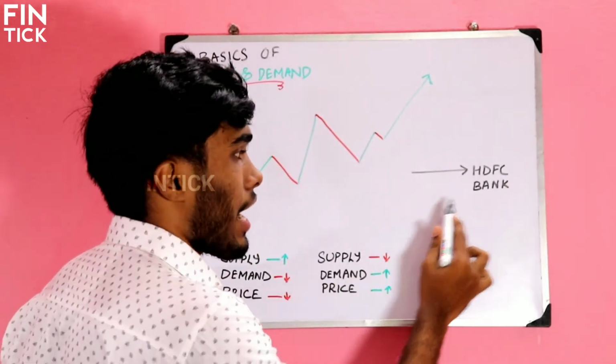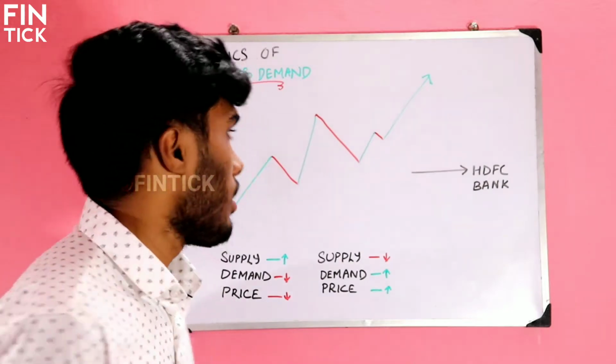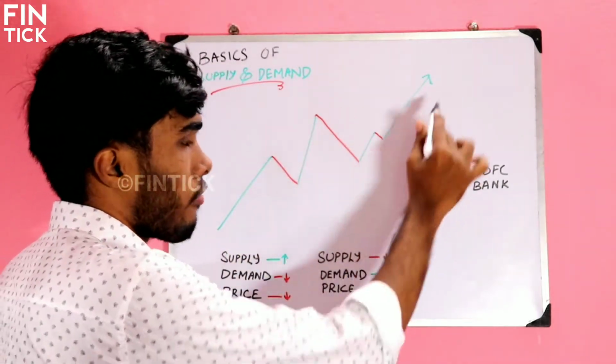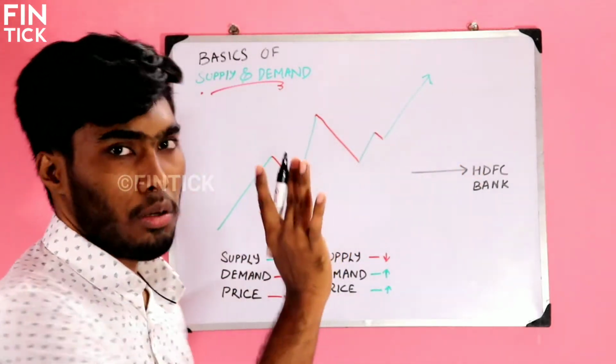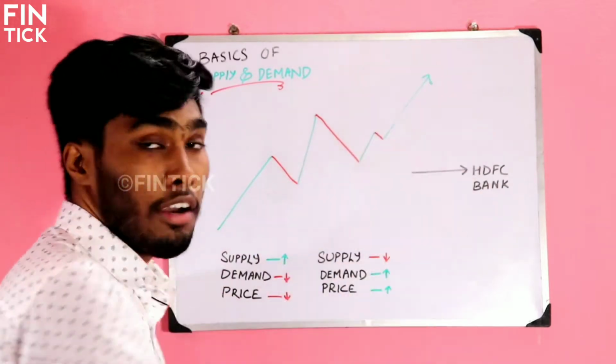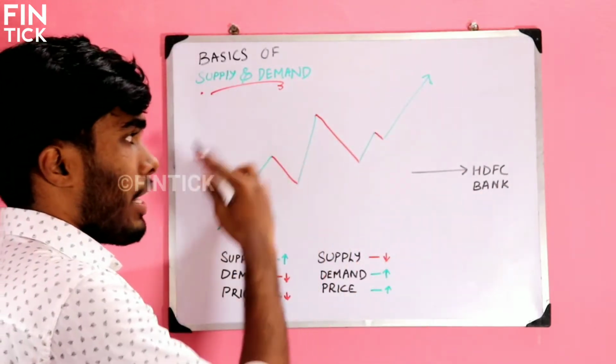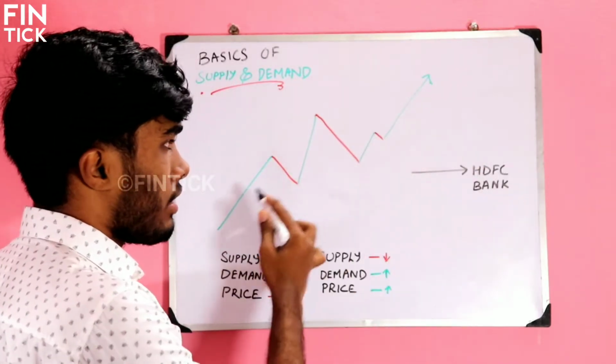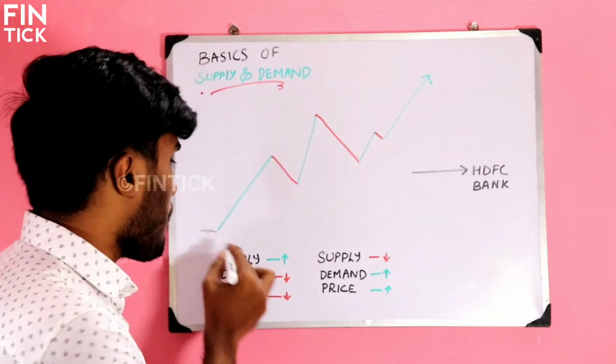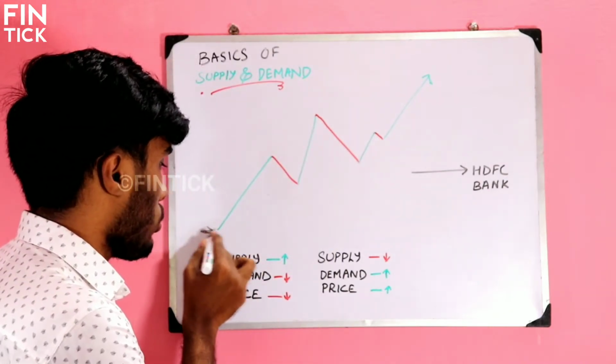So I have taken the example of HDFC Bank, and think that this is the graph of HDFC Bank in simple terms. Okay, this is the graph of HDFC Bank, and let me explain supply and demand in this graph. At the beginning stage here, so this is the beginning stage.